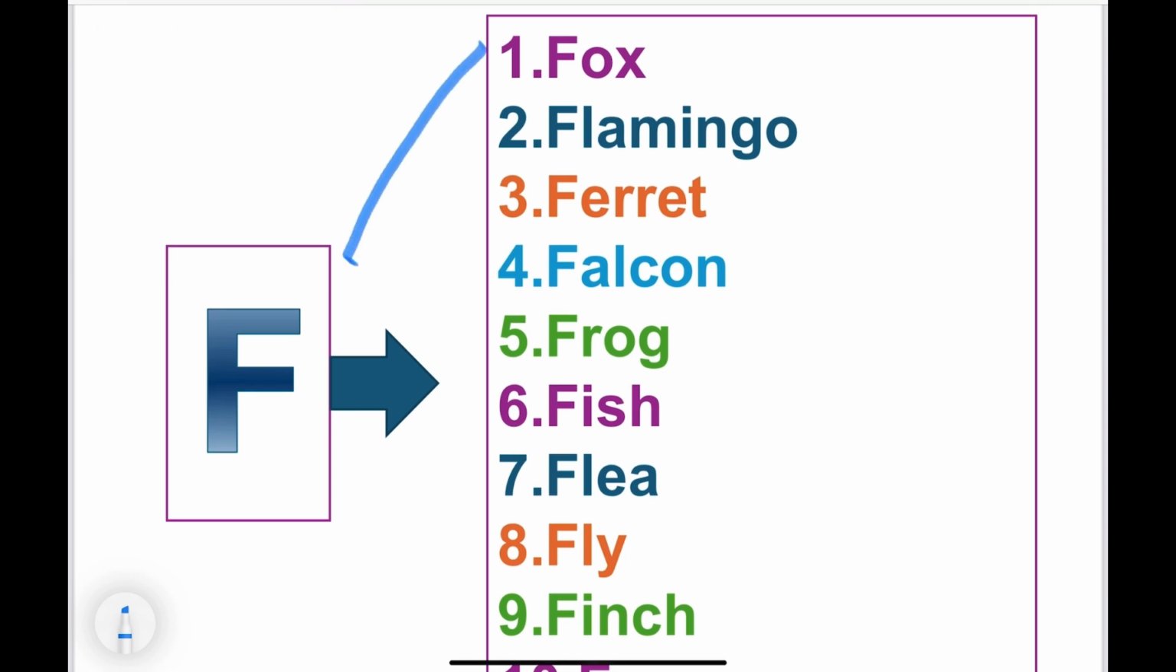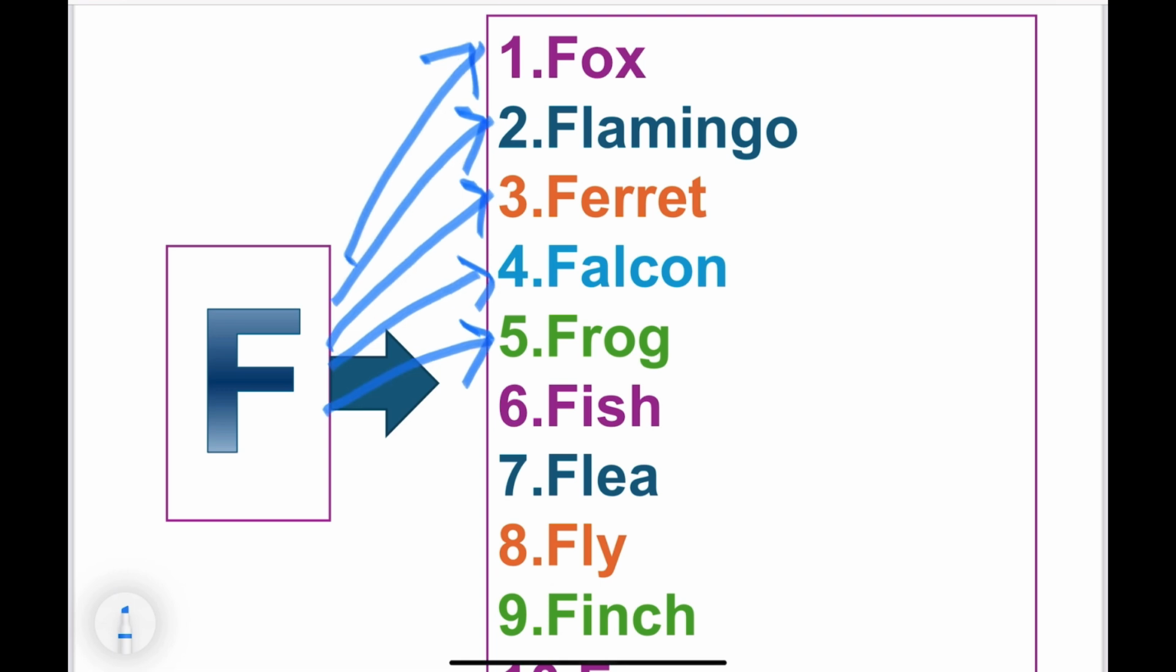F for fox. F for flamingo. Flamingo. F for ferret. Ferret. F for falcon. Falcon. F for frog. Frog.